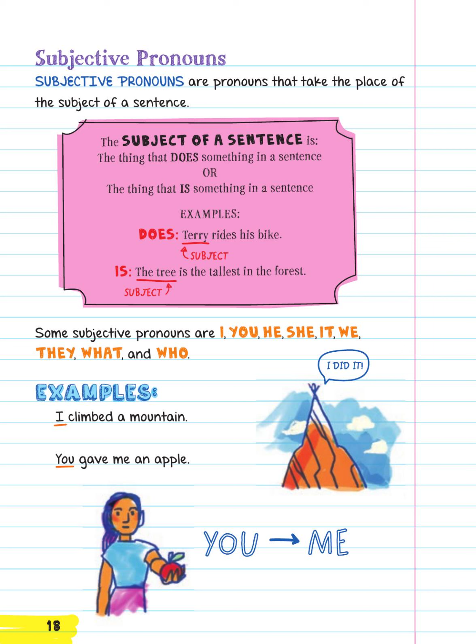Examples. Does: Terry rides his bike. Terry is the subject. Is: The tree is the tallest in the forest. The tree is the subject. Some subjective pronouns are I, you, he, she, it, we, they, what, and who. Examples. I climbed a mountain. I is the subjective pronoun. You gave me an apple. You is the subjective pronoun.